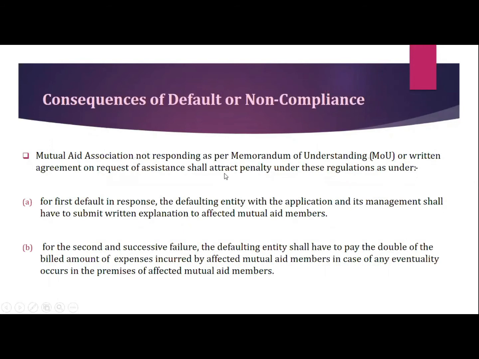Now we will discuss mutual aid association not responding as per memorandum of understanding or written agreement on request of assistance shall attract penalty under these regulations as under. For the first default in response, the defaulting entity with the application and its management shall have to submit a written explanation to affected mutual aid members. For the second and successive failure, the defaulting entity shall have to pay double the billed amount of expenses incurred by affected mutual aid members in case of any eventuality occurring in the premises of affected mutual aid members.